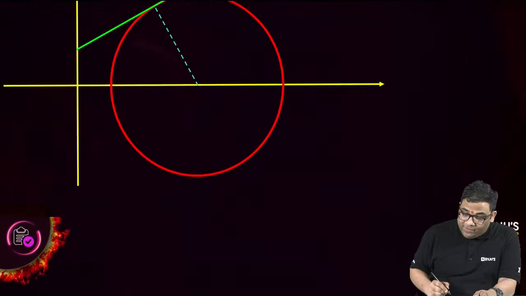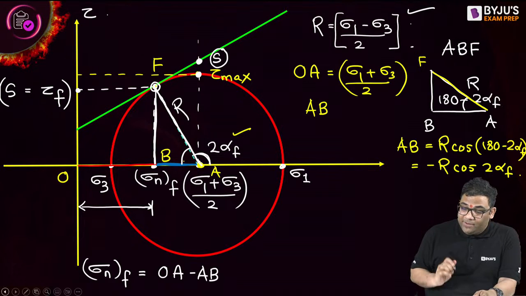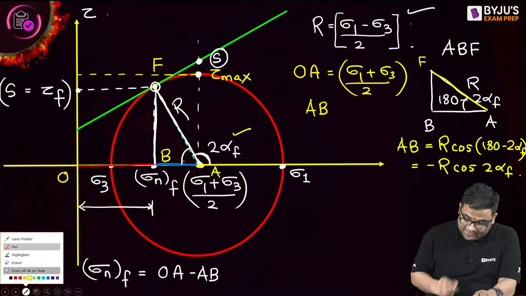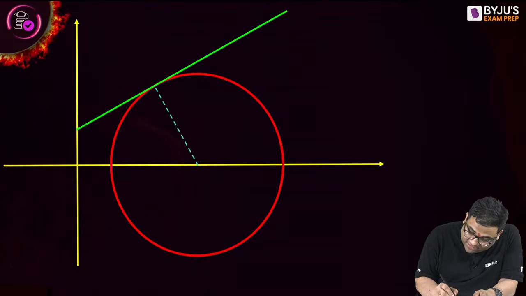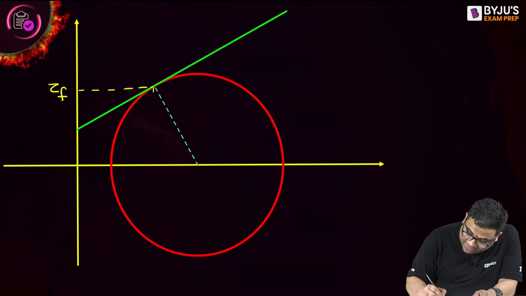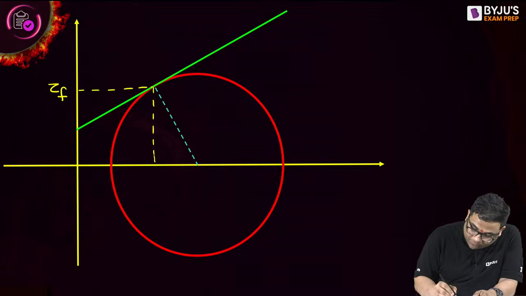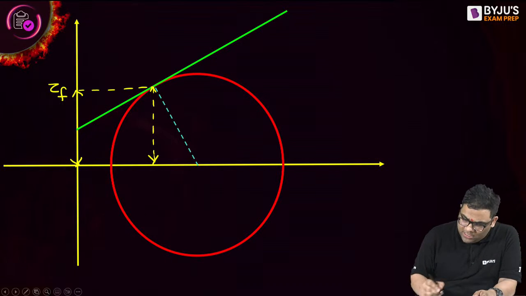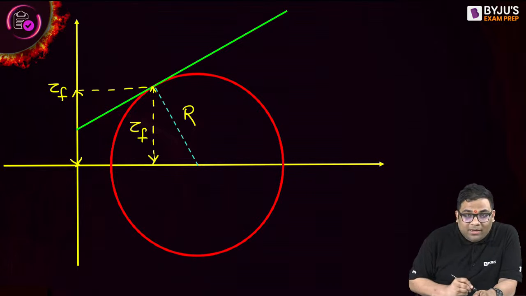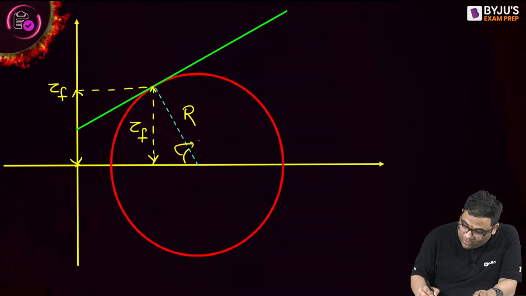Now, what about the shear stress? I'll just erase all this. You see, this is the shear stress on the failure plane, and this is the value. This was R. And this is the shear stress on the failure plane, and this angle is 180 minus 2 alpha F.